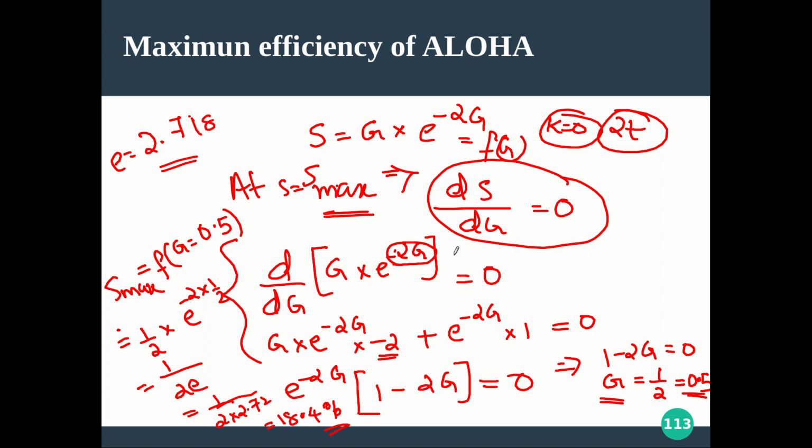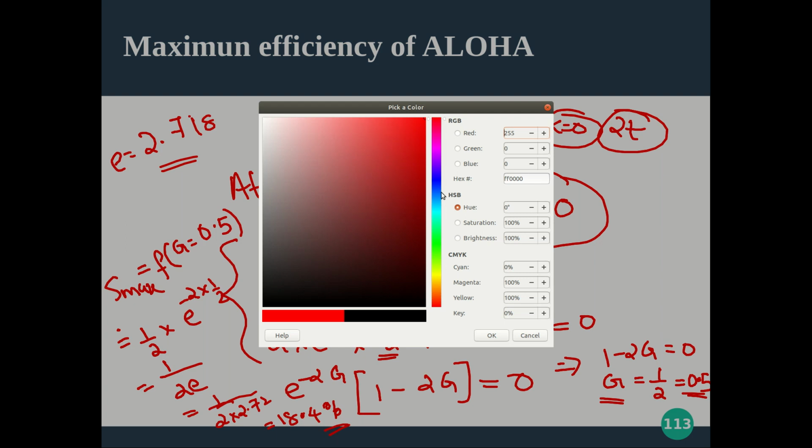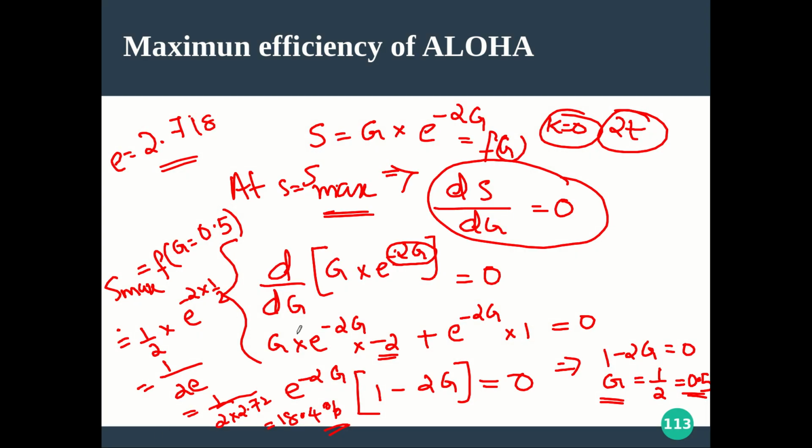So let me take a different color to highlight the things. What are all the things we have seen? We know that this is the formula for the throughput, g into e raised to minus 2g. How we are getting it is clear. Now we are going to find S max, and you know that when a function is maximum, at that point its derivative will be 0.